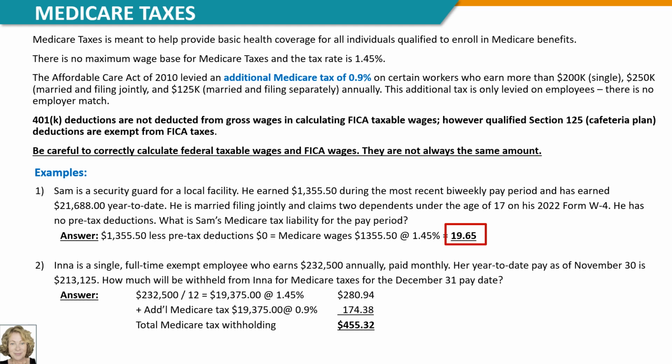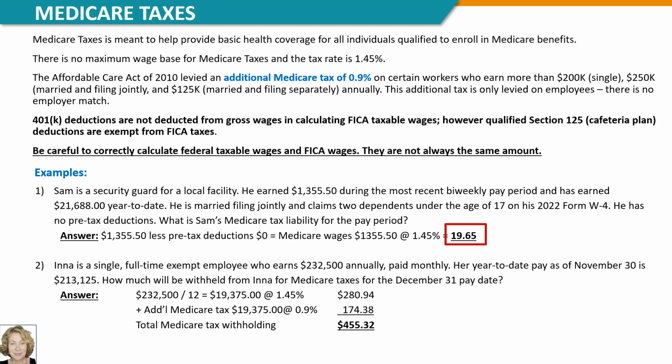Our textbook is only using a threshold of $200,000 for simplicity. So please keep in mind that this is an additional tax on high wage earners, but there are no additional services that these individuals receive when they enroll in Medicare for the additional taxes paid.